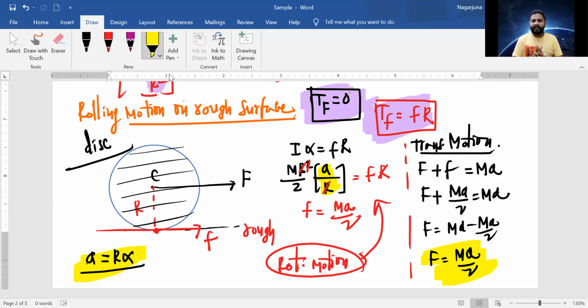Right? In this case, net force acting is ma/2. Understand, net force acting is ma/2. Now if mass is given and acceleration is given, you can find this value. Okay, clear? So these types of concepts will be asked in the exam.